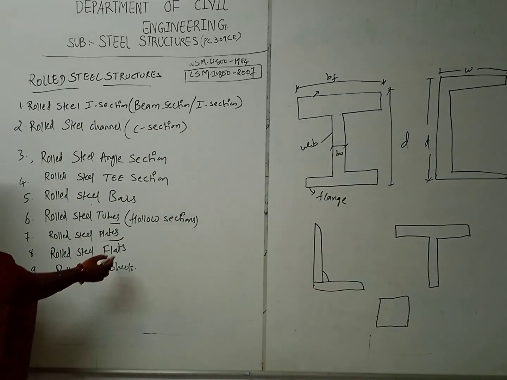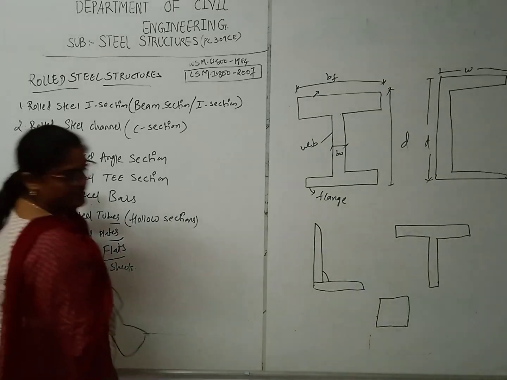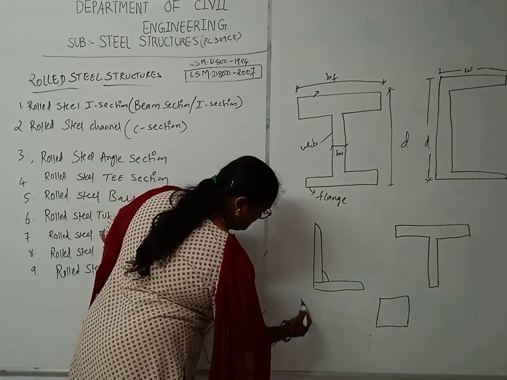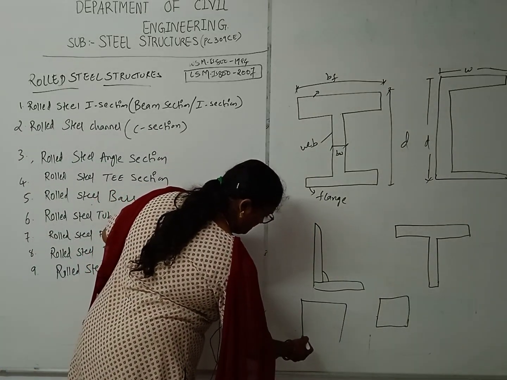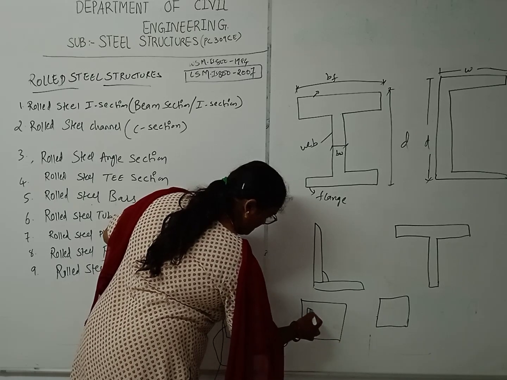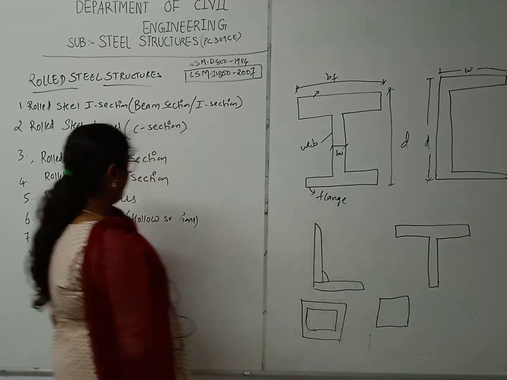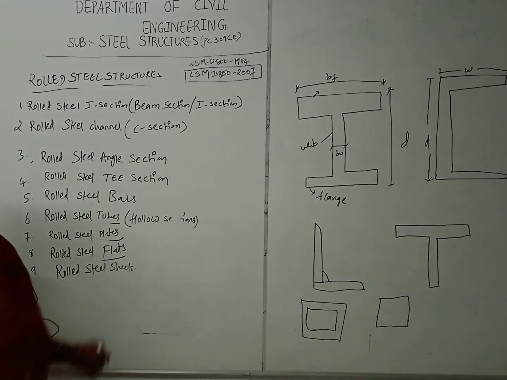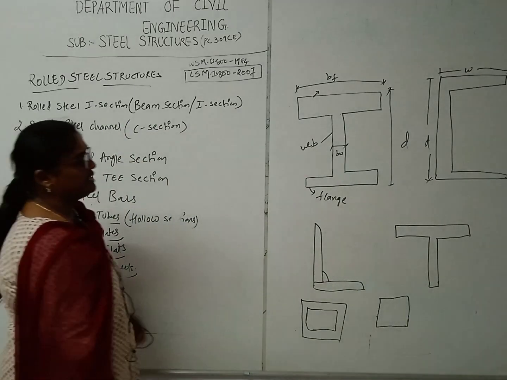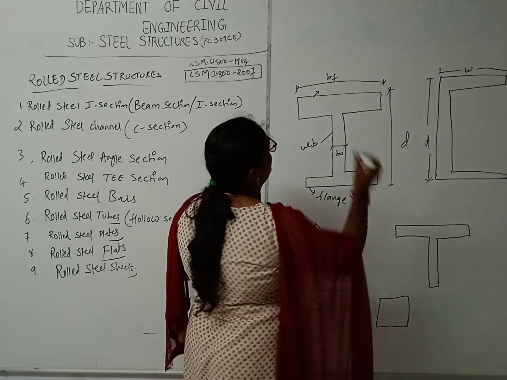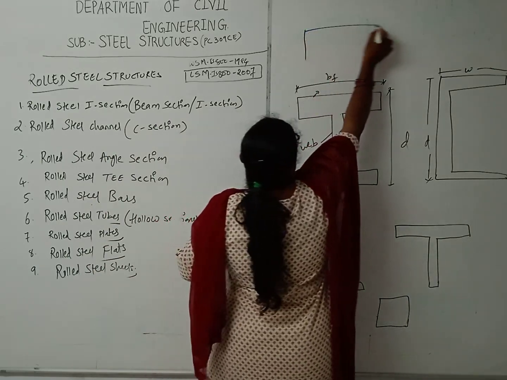Next one is the steel flats. And the last one is the steel sheets, that will be like this.